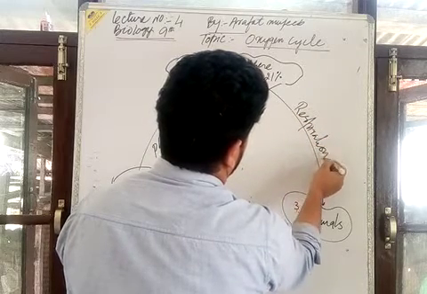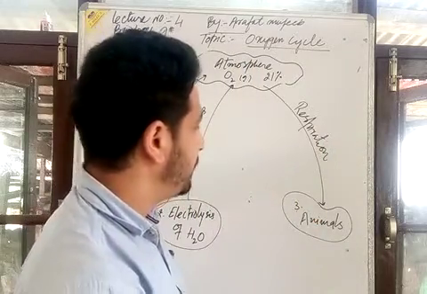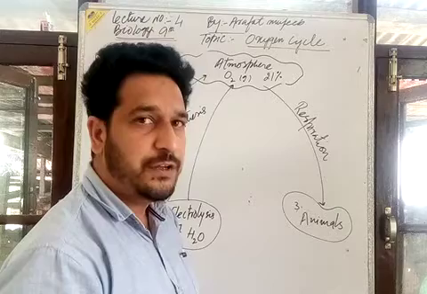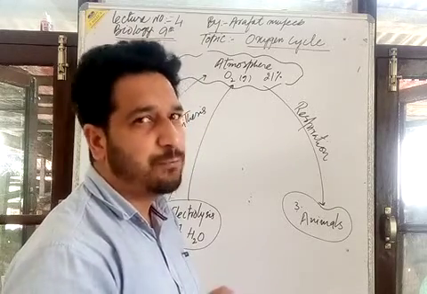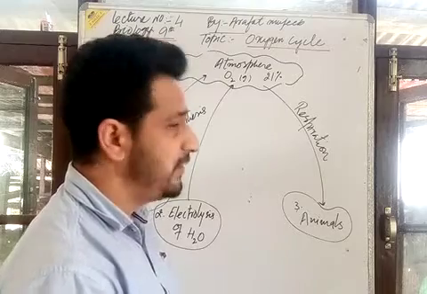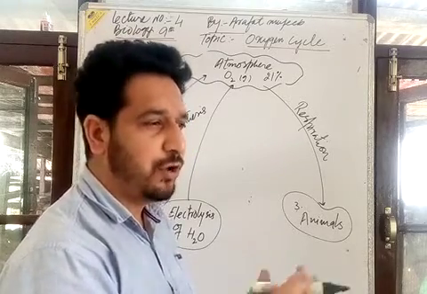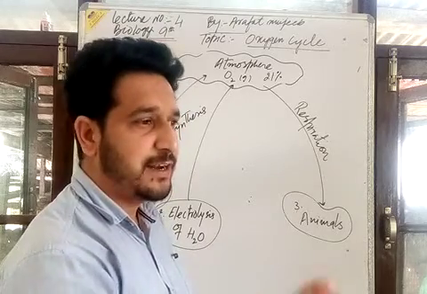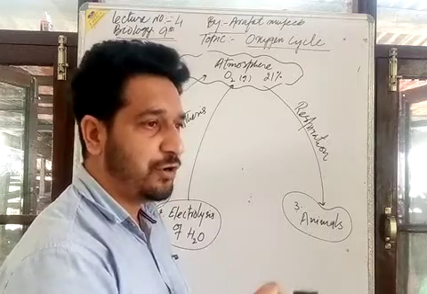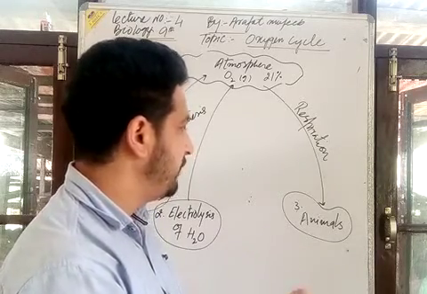Respiration is a biochemical process in which oxygen is utilized to break down the absorbed food, and there is a release of waste carbon dioxide gas, water is formed, and energy is released. That energy is utilized by the organism for survival and for various metabolic activities.